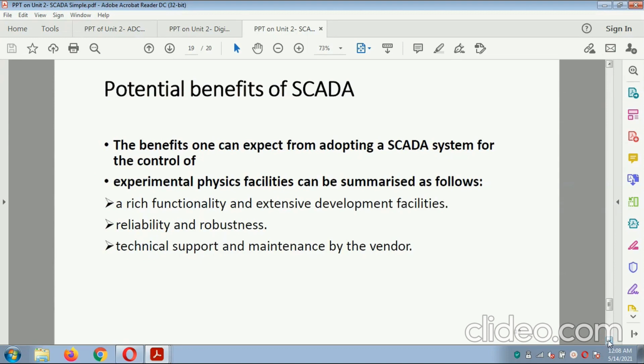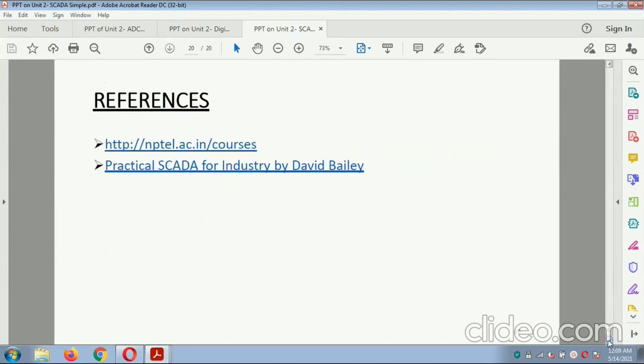Potential benefits of the SCADA. The benefits one can expect from adopting a SCADA system for the control of experimental physical facilities can be summarized as: a rich, functionally and extensively developed facility, reliability and robustness, and technical support and maintenance by the vendor.